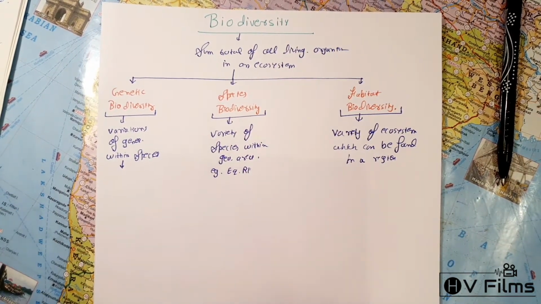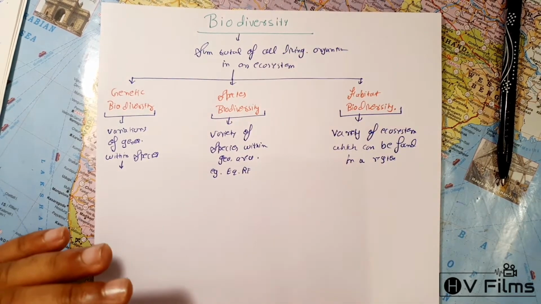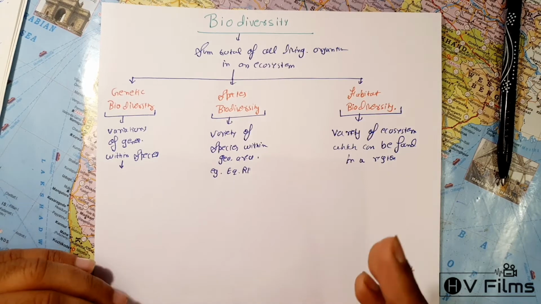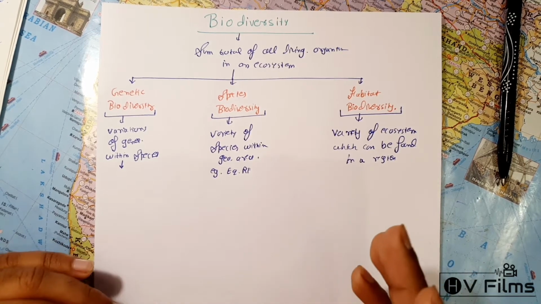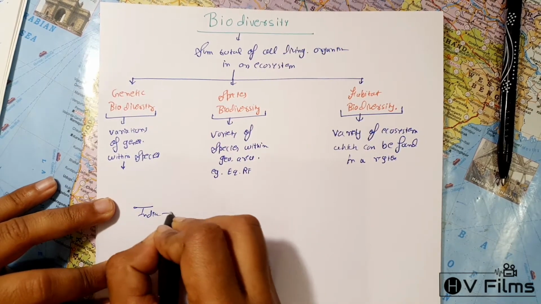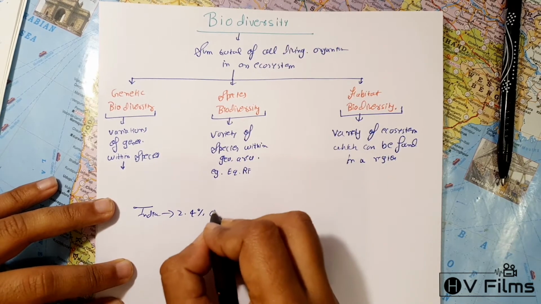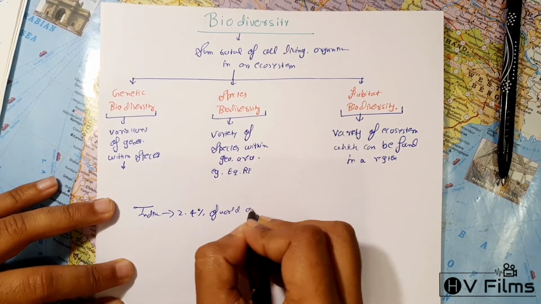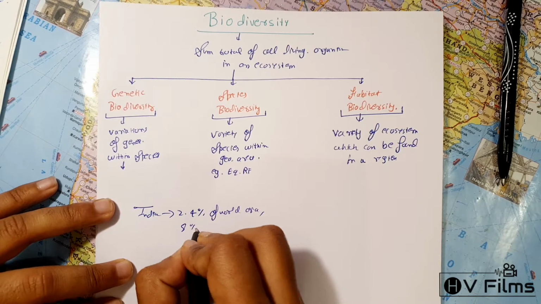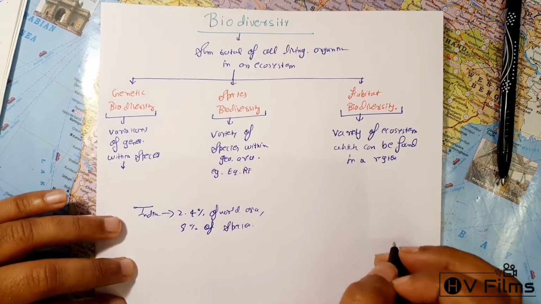Now, when we talk about hotspots of biodiversity, biodiversity is not uniformly distributed, not even in India but across the world, because certain areas are rich in biodiversity, whereas certain areas are not. For example, India comprises 2.4% of the world's area, but it holds 8% of the species of global biodiversity.